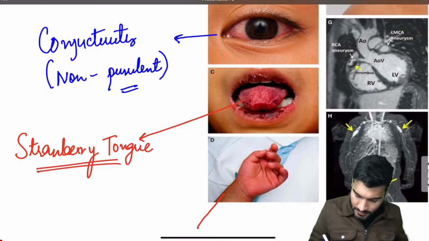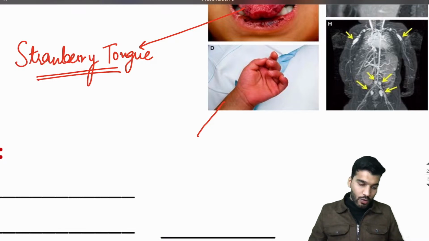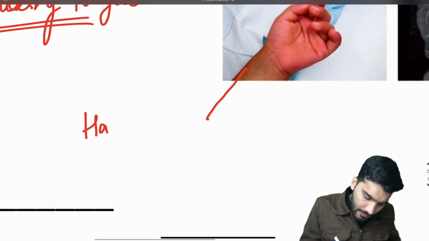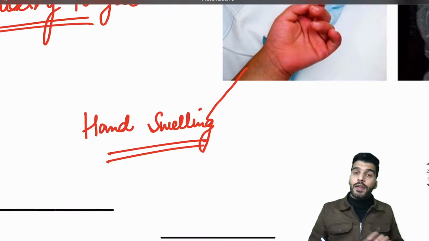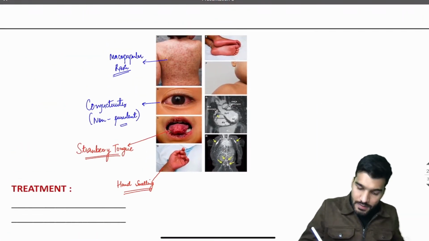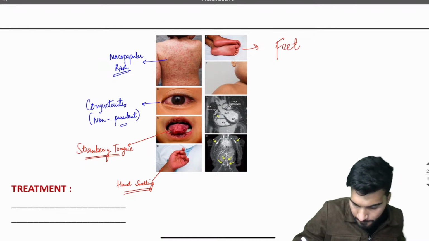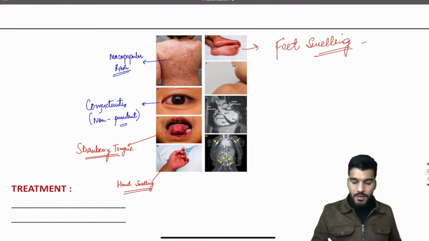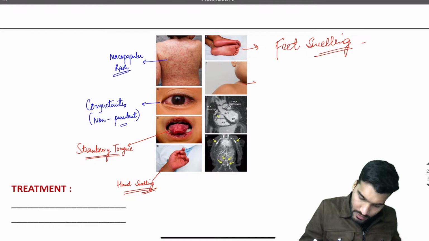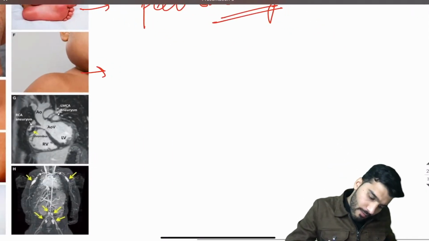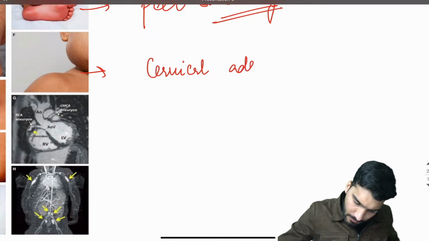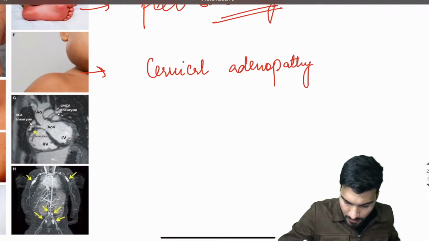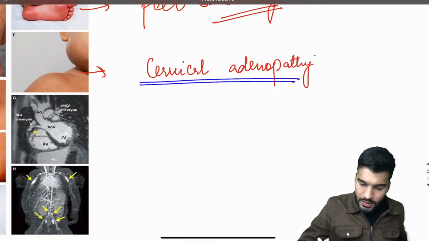Then you can see the patient is having erythema on the hands and a hand swelling. I already mentioned hand and foot swelling in case of a patient having Kawasaki disease; you can see feet swelling as well, plantar erythema. Palmar erythema and plantar erythema. This is going to be the patient having a cervical lymphadenopathy. It's going to be cervical adenopathy.